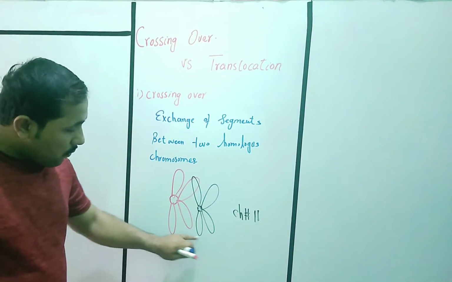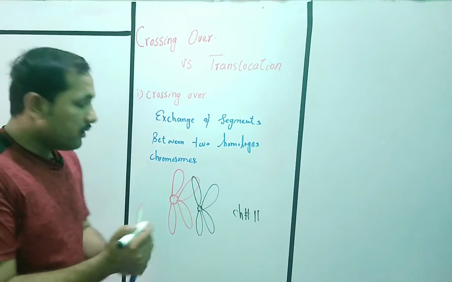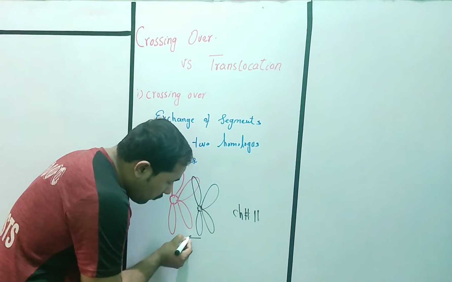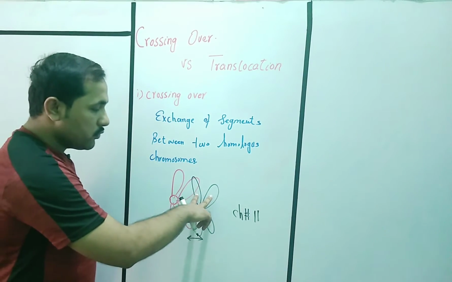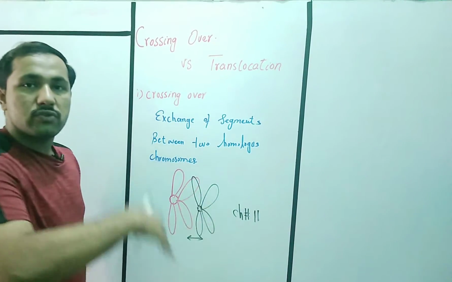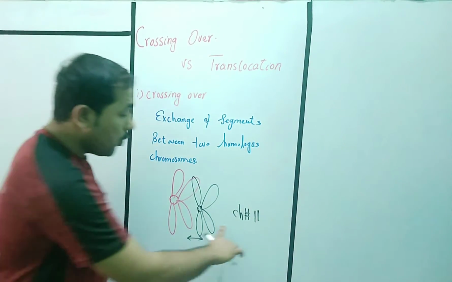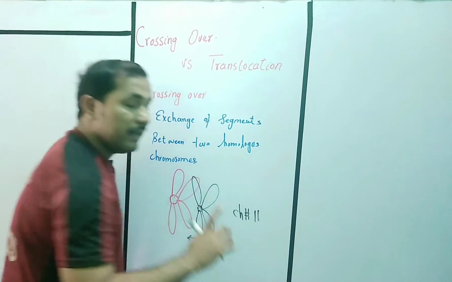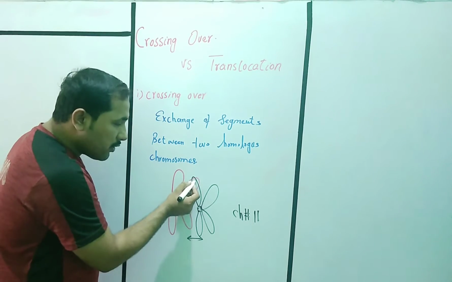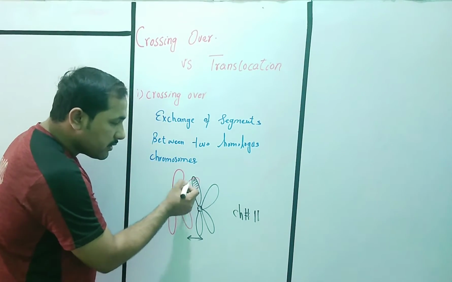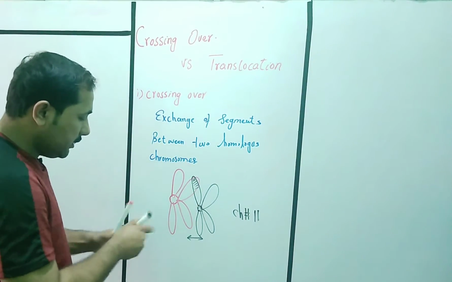When these chromosomes come close together, they are non-sister chromatids. These are two sisters of one chromosome, and these are the two sisters of another chromosome, but both are the chromosome number 11 pair, which are homologous to each other. Their non-sister chromatids exchange their segments like this.